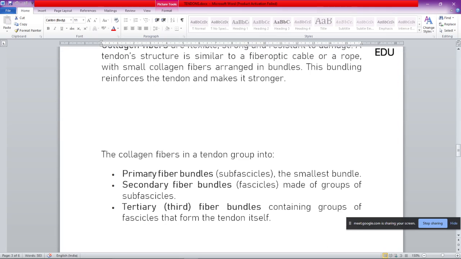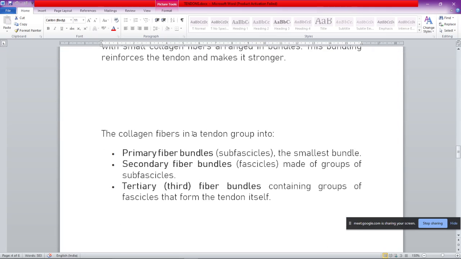Now, these fibers in a tendon can group into 3 types of bundles. The first type is the primary fiber bundles, also known as the subfascicles. These are the smallest bundles present in the tendon. Then we have the secondary fiber bundles, known as the fascicles, and these are composed of the subfascicles. Whenever subfascicles group together, they form the secondary fiber bundles.